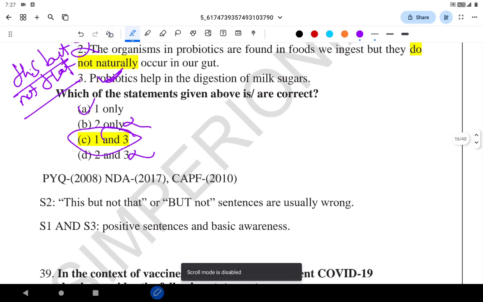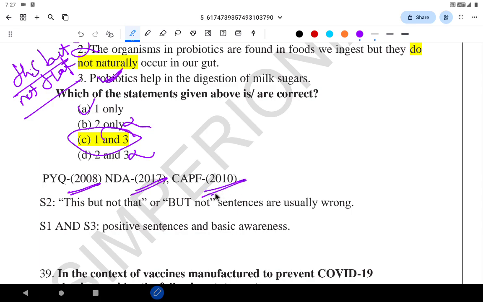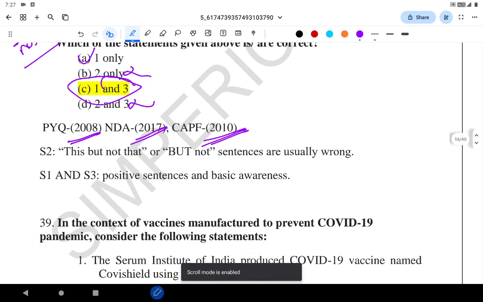But probiotic related questions are asked. They were asked in UPSC 2008, NDA 2017, and CAPF 2003.